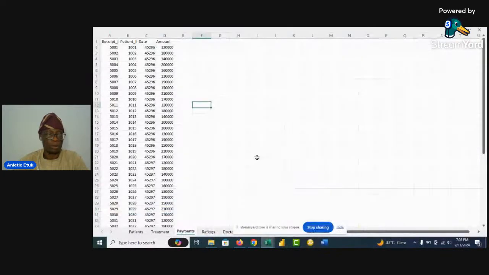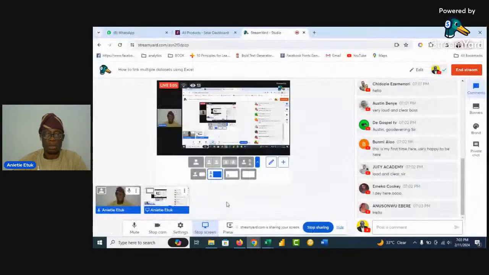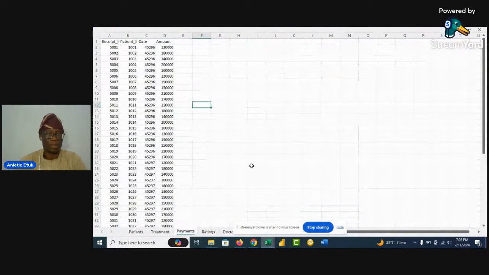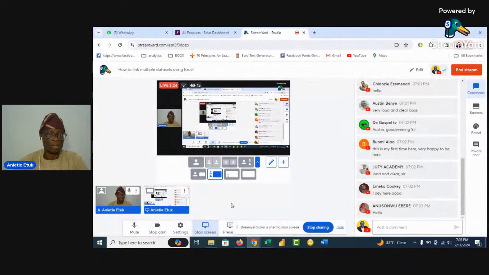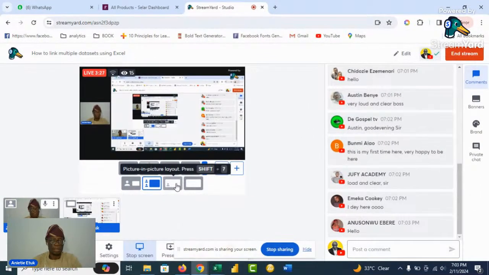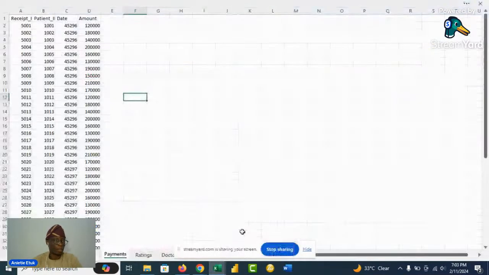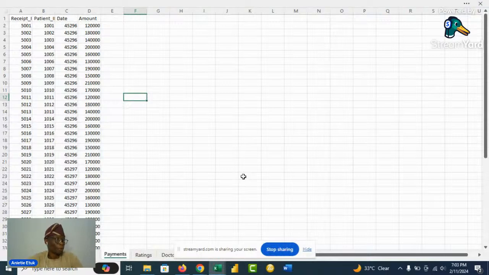Okay, so this is the screen we want to work with, to be sure we're all seeing the same screen. Yeah, so this is the screen. Previously using this template, it was not easy to get the Excel screen. So let me be sure. Okay, good. Yes. So within the week, we tried to sort out the issue of using the main screen. So let me bring this up so it will be clear this way. Okay. Yes, so we're in and we're on it.